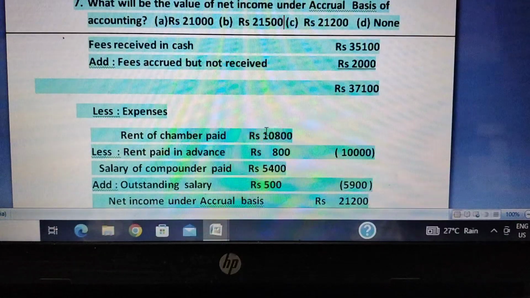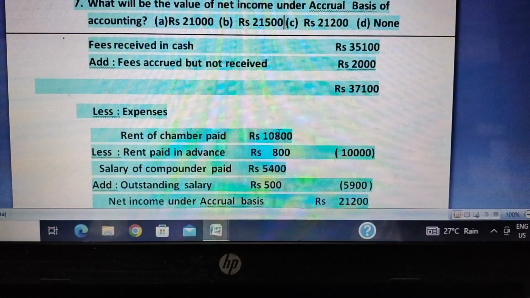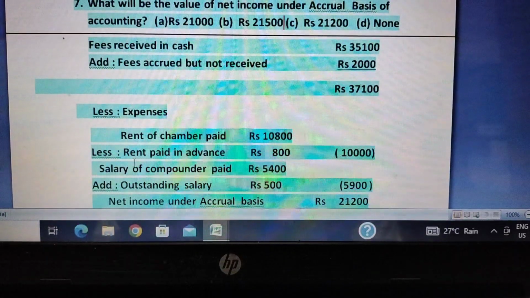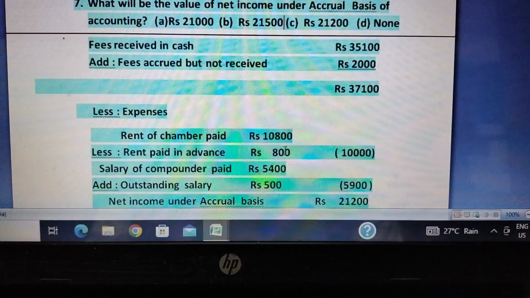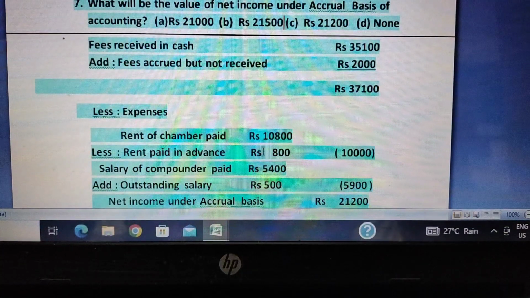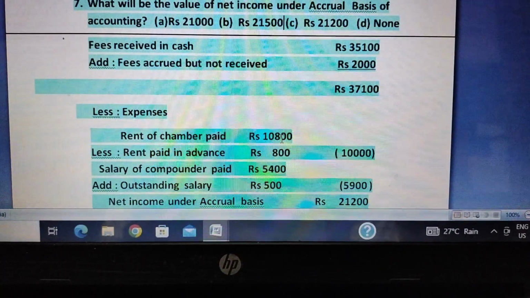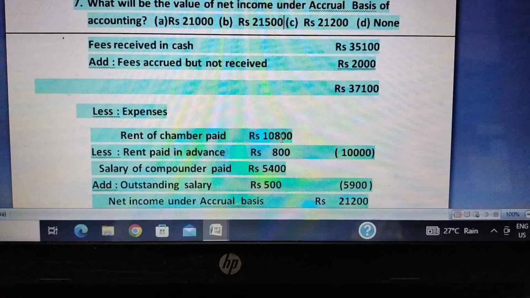So out of 10,800, this 800 relates to next year, so it should not be considered. Advance expenses should be deducted, so we'll deduct 800 as an expense for the current year for rent of chamber. We will be taking only 10,000, not 10,800. On a cash basis they have taken it because they consider only the cash paid.